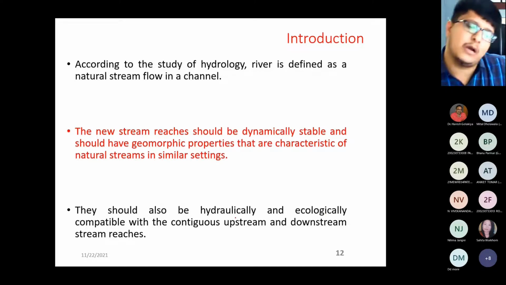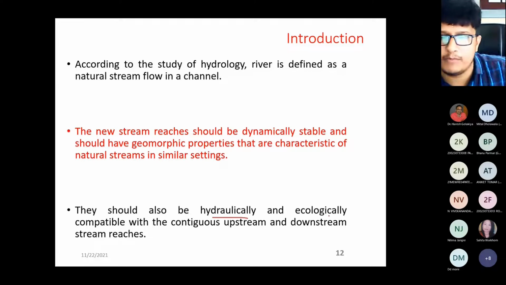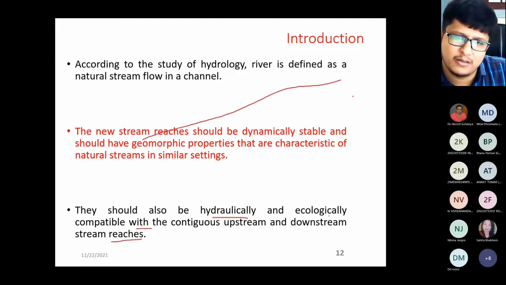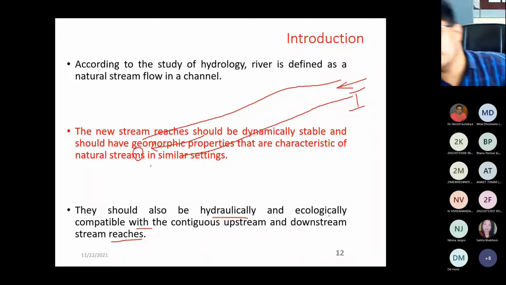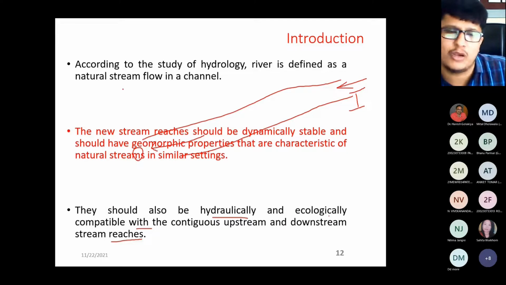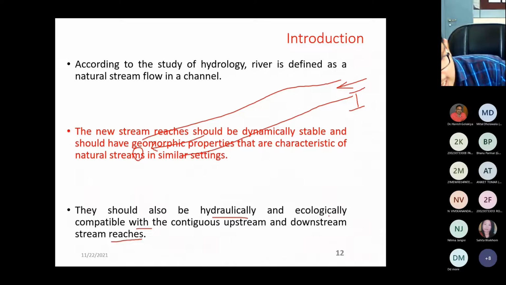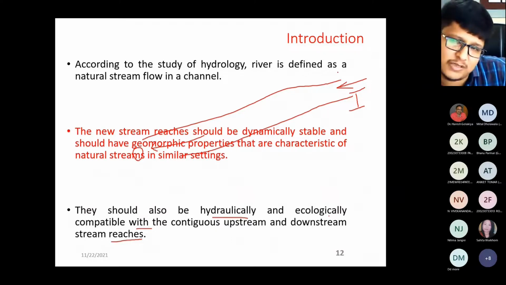And it should be hydraulically and ecologically compatible with the contiguous upstream and downstream. See, the river will be like this, right? So this is your upstream side from where the water is going to flow, and this is your downstream side, which means we can say this is your inflow and this is your outflow, right? So from inflow and outflow, we can get the change in storage, delta S equals I minus O. Outflow minus inflow will give you the change in the storage, right? And this is only the river case, right?